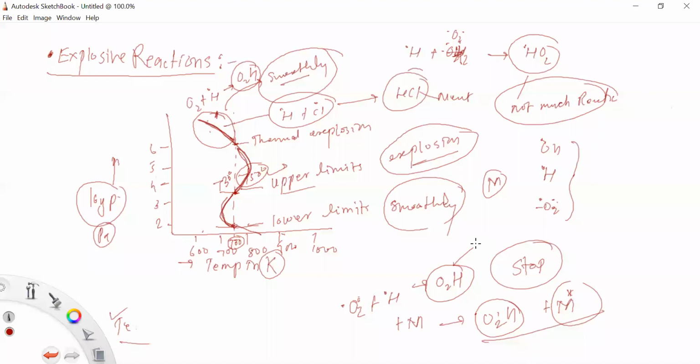So at low pressures, three-particle collisions are very important, and the explosive propagation from chain radicals